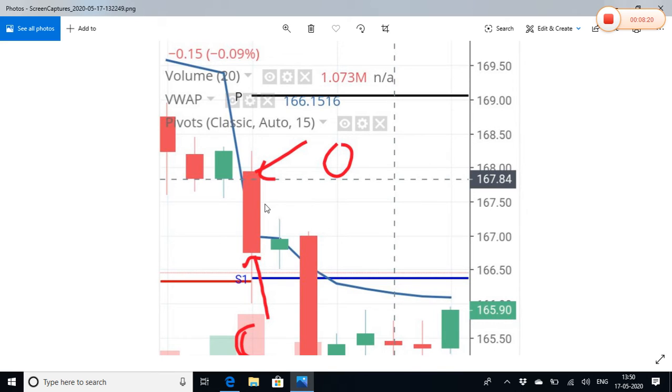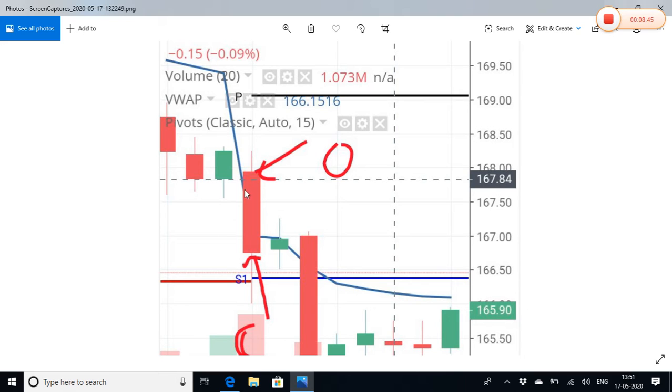Why is it a strong bearish candle? Because the body is much larger than the wicks of the candle. Okay. This is how you trade with VWAP, meaning the candle has decisively breached. You can see that a larger chunk of the body is below the VWAP. That means the candle is prepared for a down movement. However, you wait for the second candle.